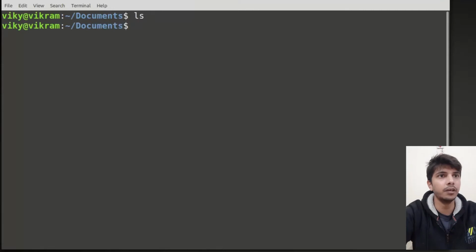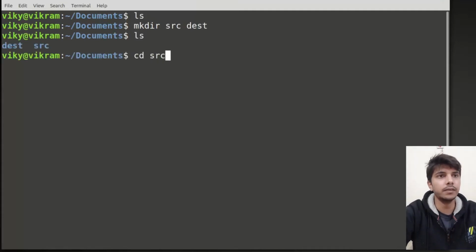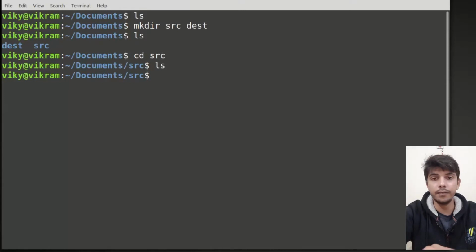So currently I'm inside my documents and it is empty, so I'll create two subdirectories here with the names source and destination. I'll go to the source first and this is currently empty. Now if you want to practice wildcards, then you will require a large number of files. So I'm going to use the concept of a for loop. You may not know about the for loop because it is generally used in shell scripting, but you can simply use the touch command to create multiple files. I'm using a for loop to create multiple files at once because using the touch command will take a lot of time.